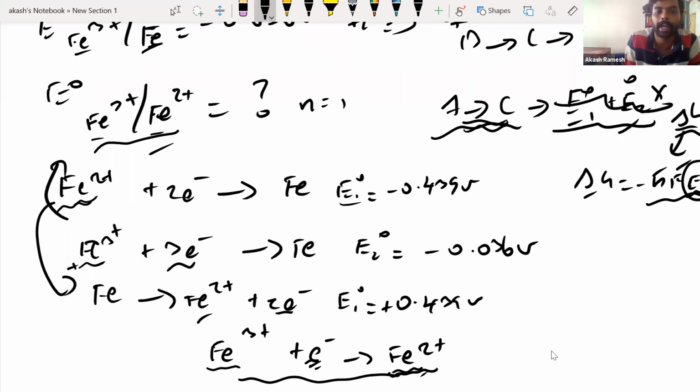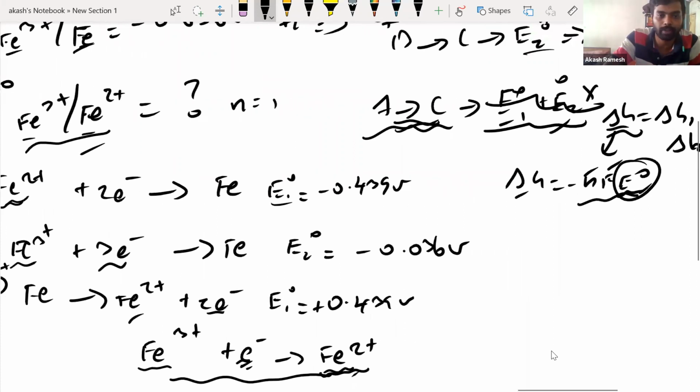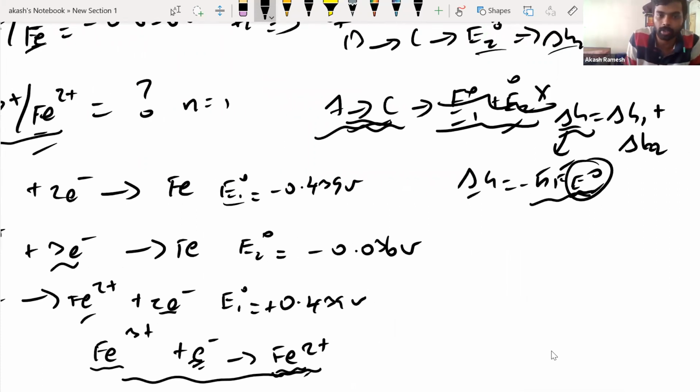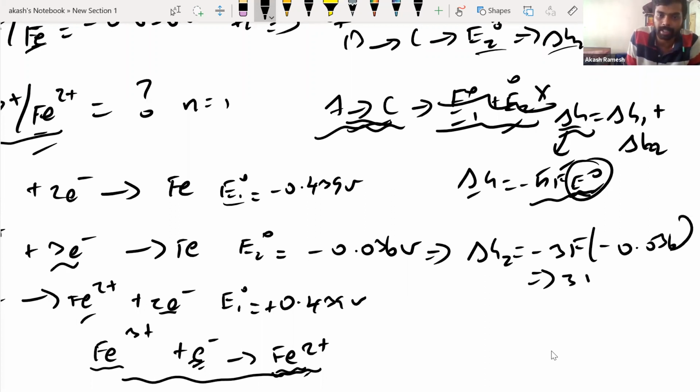Done, right? But I told you that you cannot directly add the E naught values, right? So what you have to do for that, you have to convert this into delta G value. Say delta G2, I call it. Delta G2 will be minus N value is 3, F value will keep as such, and the value is minus 0.036, or I can write it as 3F into 0.036 because minus and minus will become positive.